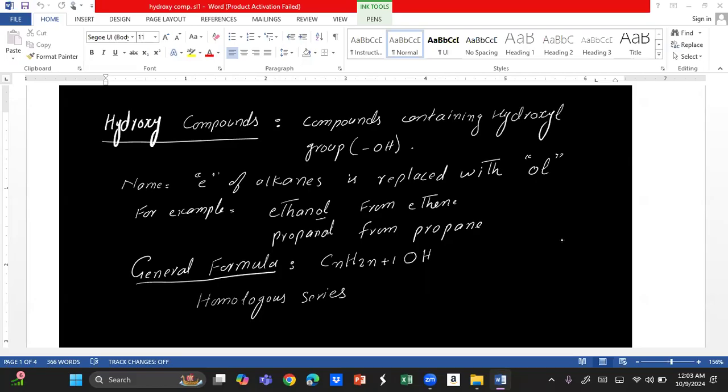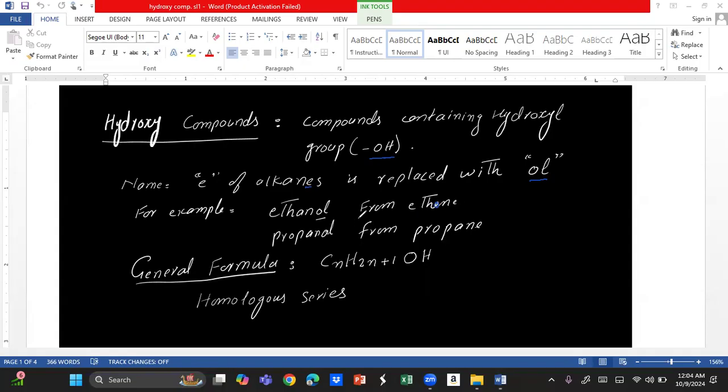Today I am going to talk about another topic of organic chemistry, that is hydroxy compounds. The functional group of hydroxy compounds is OH, which is known as the hydroxyl group. Whenever we name hydroxy compounds, the E of alkane is simply replaced with OL. Hope you understand.